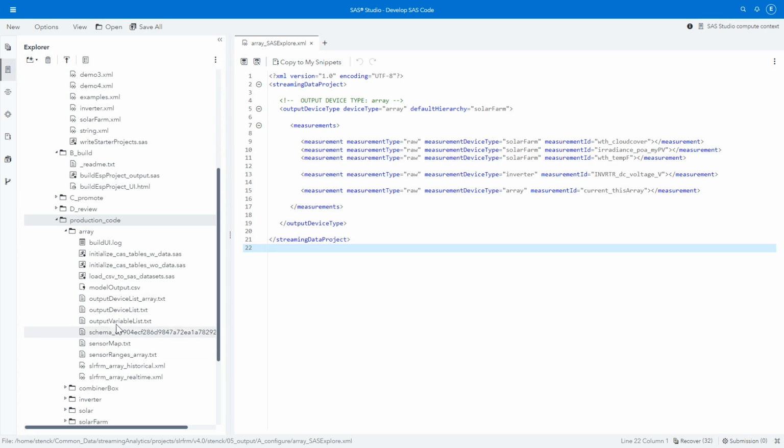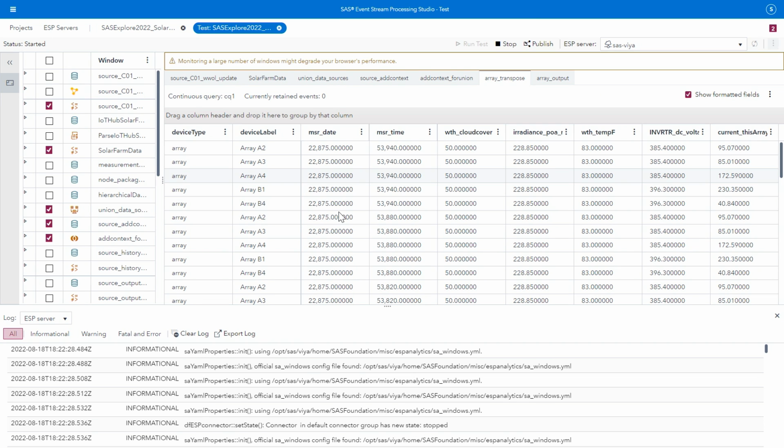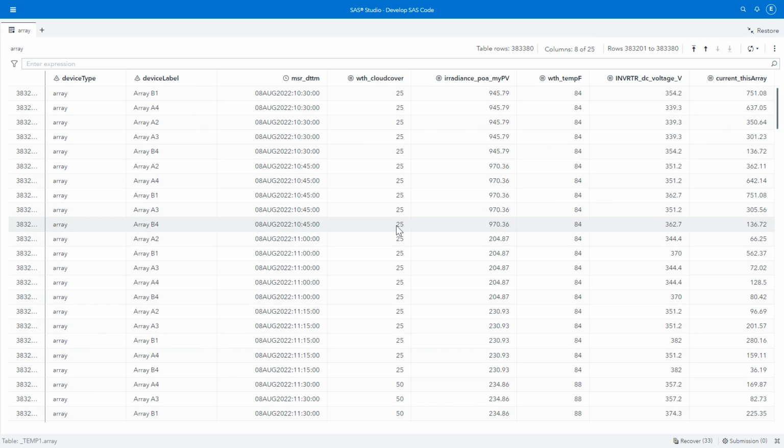And you can see it has some various lookup tables, and it creates 2 projects, one to run real time, which is the one we're watching, and the other one where we can replay data from a historical data set. So now if we bring that ESP project into ESP Studio, then we would have all of the windows shown here, except we wouldn't have those models down at the bottom. And so the way we're going to get to those models is we are going to use the historical project to replay that historical data. And now we'll have a year or 2 years of data that we can use to train our models. So we've done that already. And here is that data in a SAS data set.